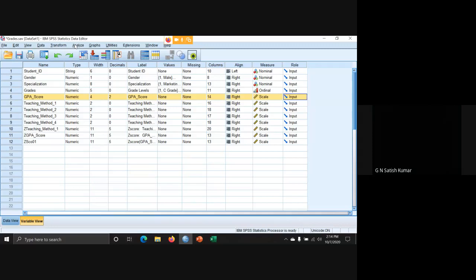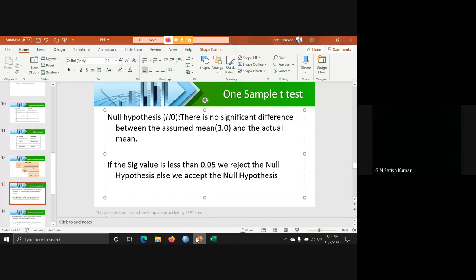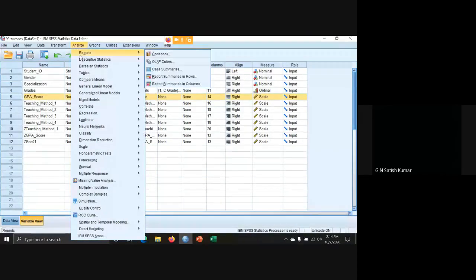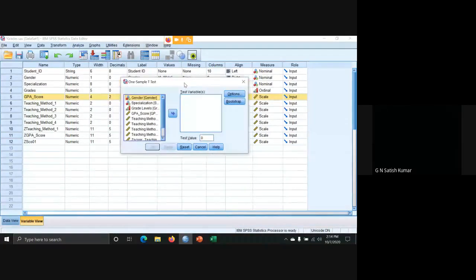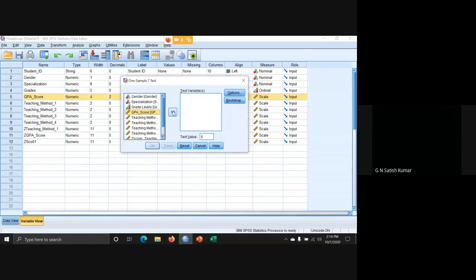Let us start the analysis for this one sample t-test. In parametric test, the first test we are discussing is one sample t-test. Go to Analyze, Compare Means, One Sample t-test. Take GPA score from left side to right side. Test value, we are assuming it to be 3. What is the value you're expecting? You must enter here 3 and click OK.